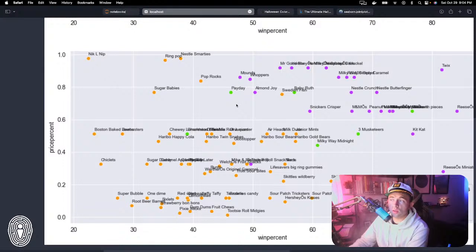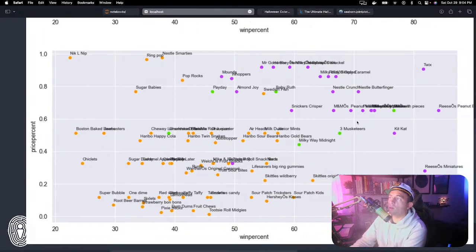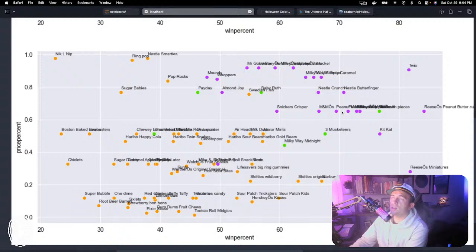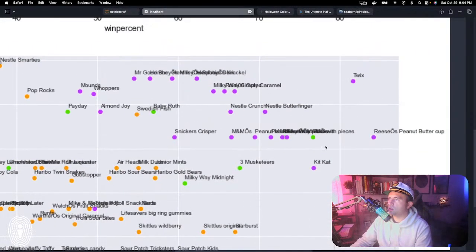In my blog post, you'll notice the visualization showed things like the Snickers Crisper, basically all the crispy candy bars, and there is a little bit of a correlation here. They're definitely all candy bars, all chocolate covered. Three Musketeers are a little more nougaty, but Three Musketeers and Milky Way Midnight are pretty close. Baby Ruth and Payday are also close in the sense that they're peanutty, right? Correct me if I'm wrong. I like Baby Ruth and Payday, they're just not my first choice, so I can't recall what they're like off the top of my head. And I can't really see what the text is showing on top for this other one.